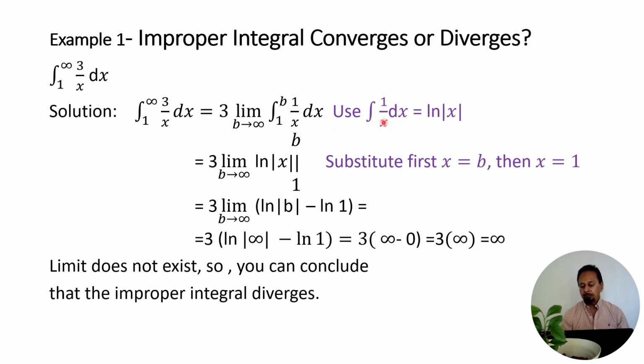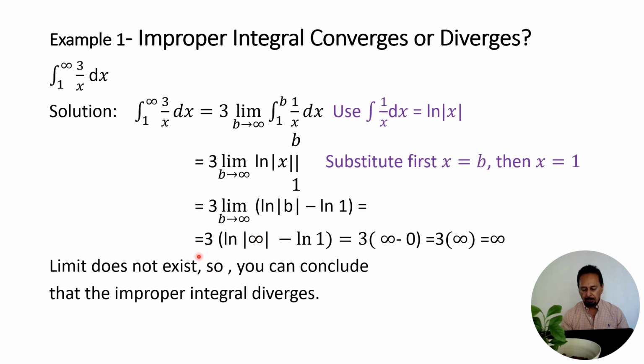Now we find the integral of 1 over x, which is the natural log of absolute value of x. Then we substitute first the upper limit b and then the lower limit. So now we have 3 times the limit as b approaches infinity of natural log of absolute value of b minus natural log of 1.